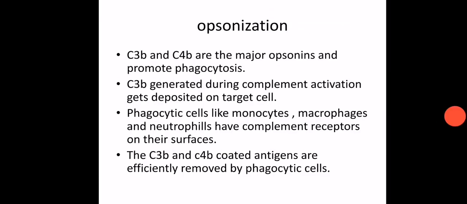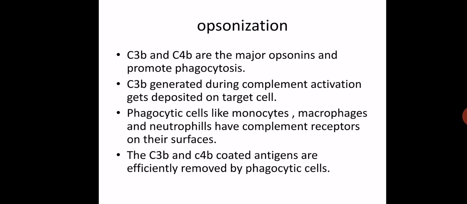Then the third effect is opsonization. Whenever complement gets activated, that also results in opsonization. So what is opsonization and opsonin? Opsonins are the proteins which enhance the phagocytic process.